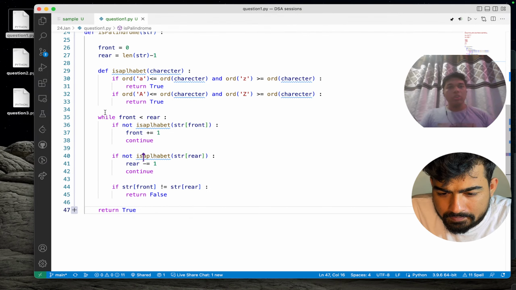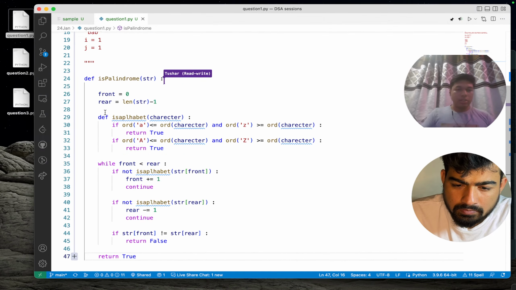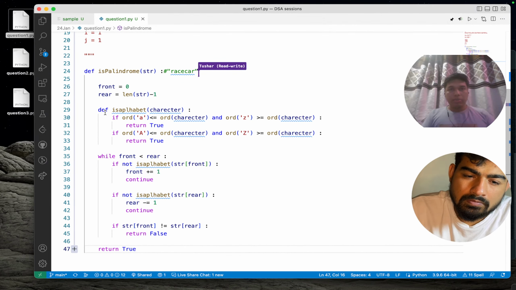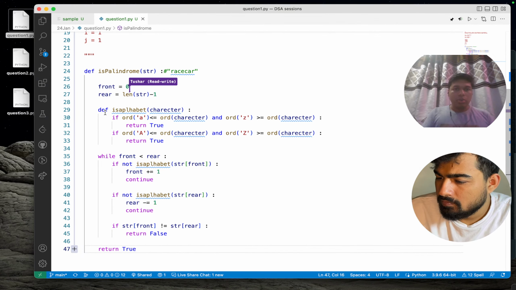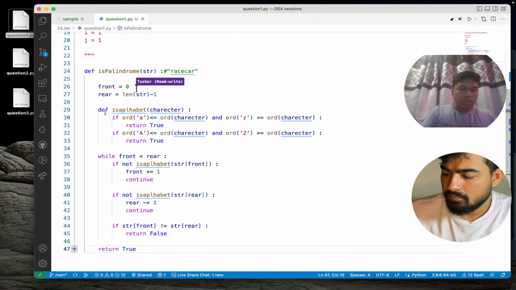So let's take this particular string, and we are passing it as a string with some special characters added.